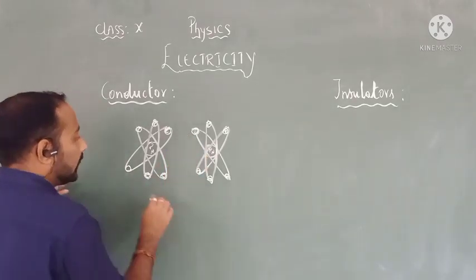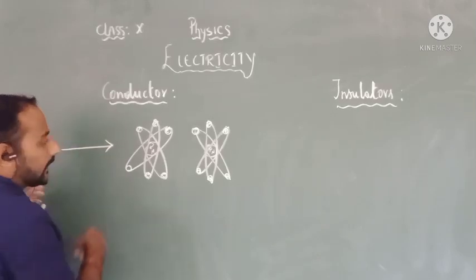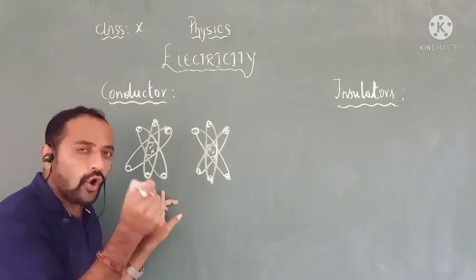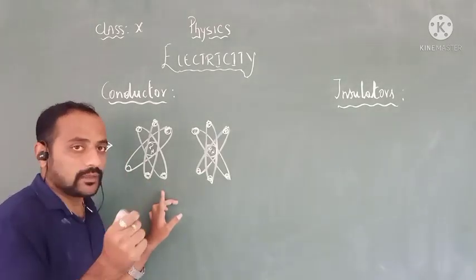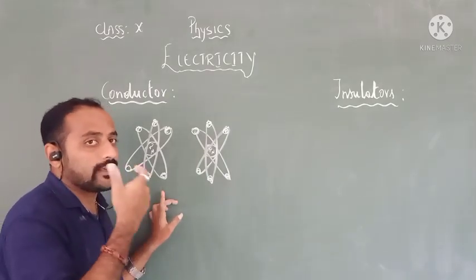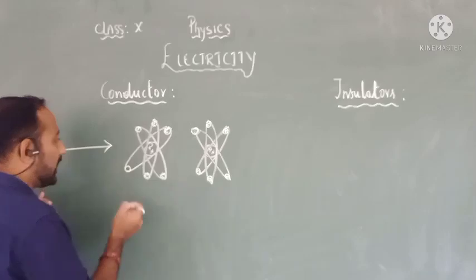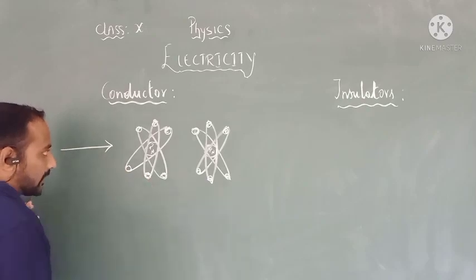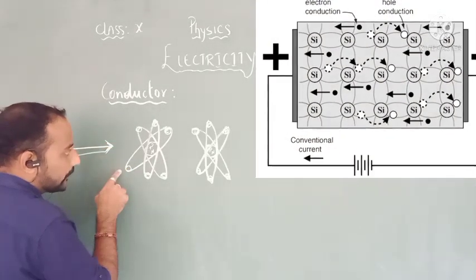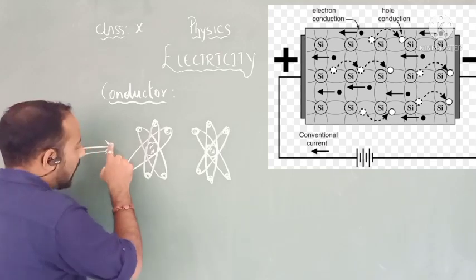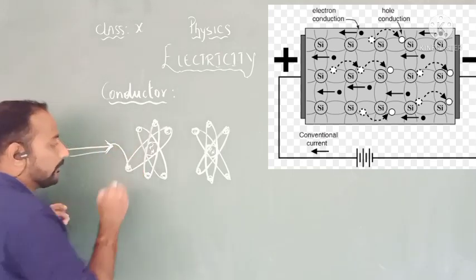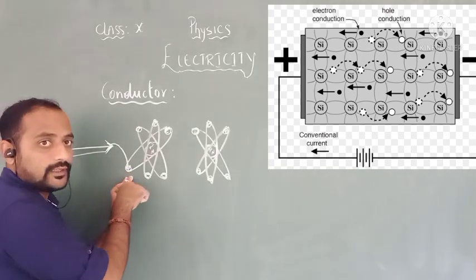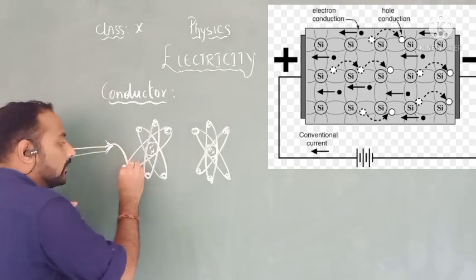Now, if I supply electricity to this iron, a tiny atom which we can't see with our naked eye, I have supplied electricity, meaning the charges. When a negative charge enters this atom, the charge will come and place itself over here, because there is a valency over here.